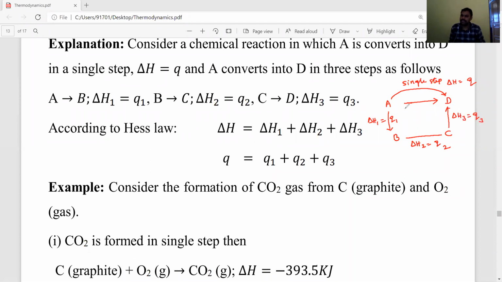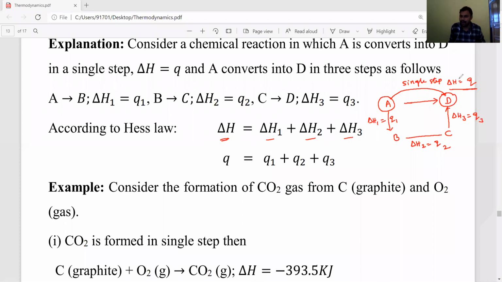Now, if you observe the conversion of A into D in a single step, the amount of heat absorbed is Q. And in several steps, A is converted into B, B is converted into C, and C is converted into D. So during these steps, delta H is equal to delta H1 plus delta H2 plus delta H3. In a chemical reaction, whether it takes place in a single step or in multiple steps, the amount of heat absorbed or released is the same.